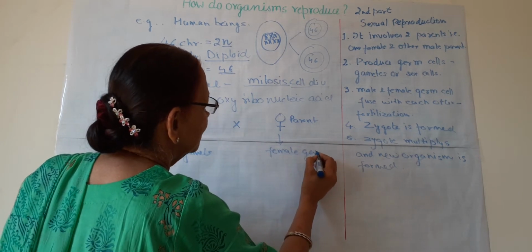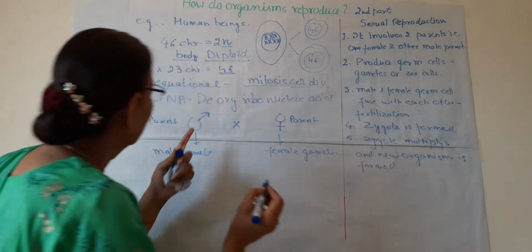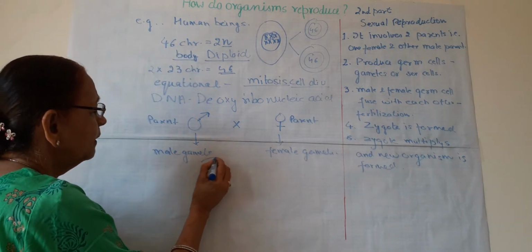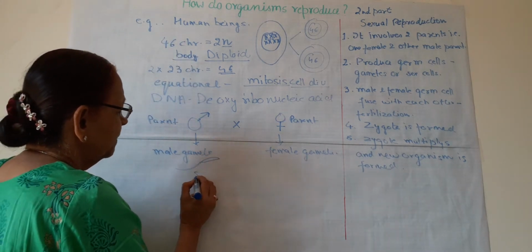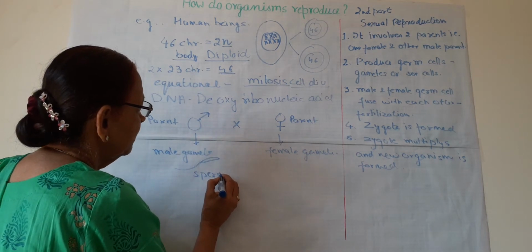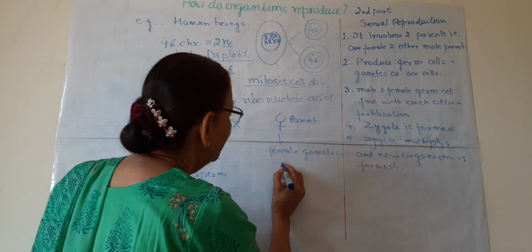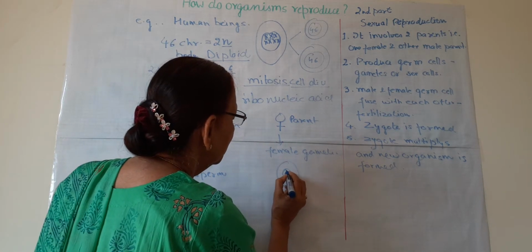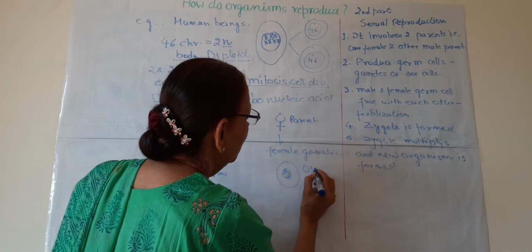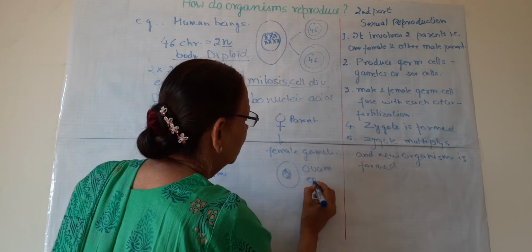These gametes are also called germ cells. The male gametes in human beings are known as sperms. This is somewhat the structure of a sperm with a tail, and the female gamete is known as the ovum or egg.